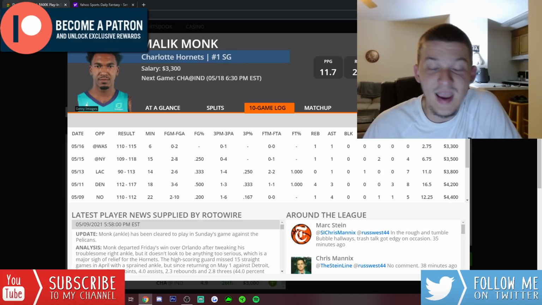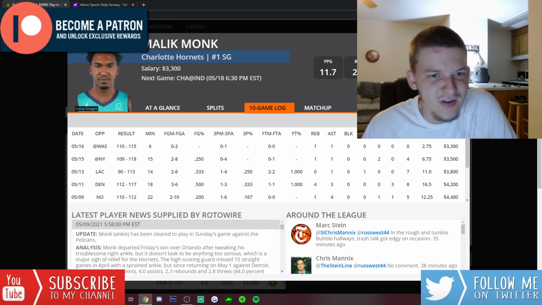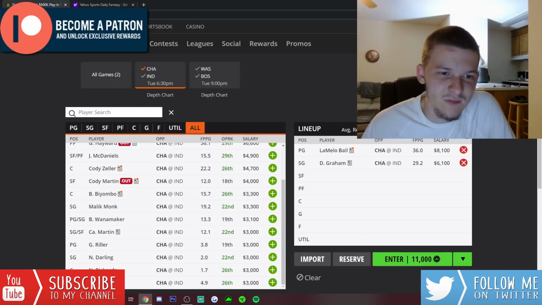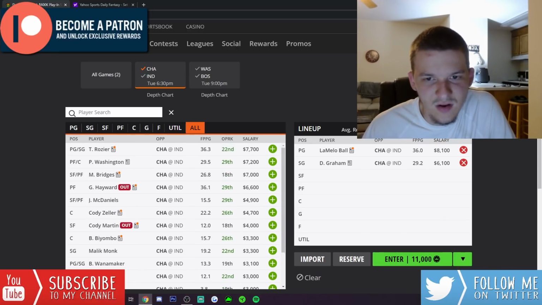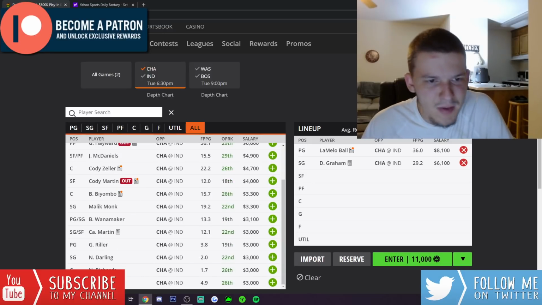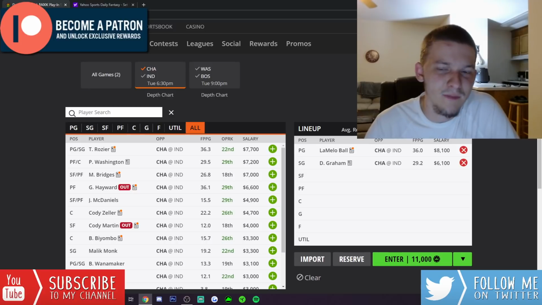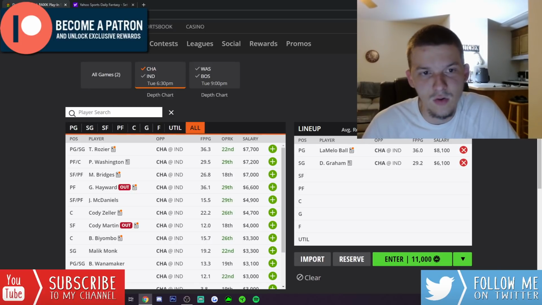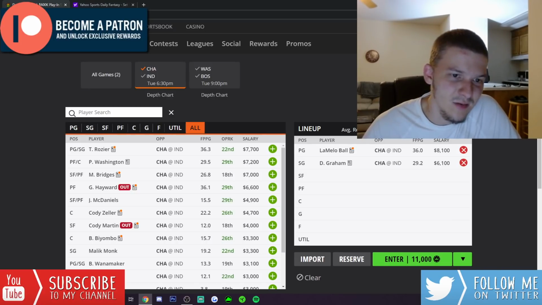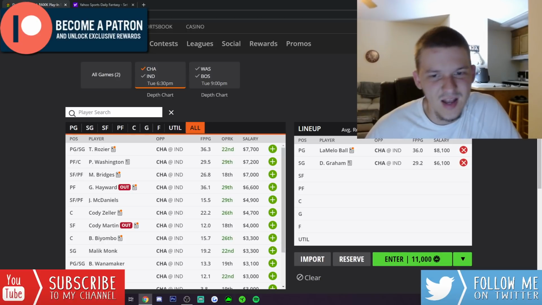We know he's someone that can score off the bench, can get hot. For $3,300, we don't really have any value, so if you want to take a shot on Malik Monk, I guess it's okay, but I think with Devonte' Graham being healthy now, the minutes for the guards are going to be LaMelo, Rozier, Graham really getting a lot of the guard minutes, and maybe Malik Monk plays 18 to 20 minutes. But really from Charlotte, my 3 main interests are the guards, LaMelo, Rozier, Graham. Don't mind Miles Bridges, don't mind Jalen McDaniels, Zeller's okay, but the 3 guards are where I'm really looking to on Charlotte.